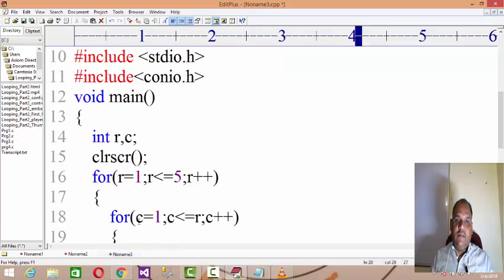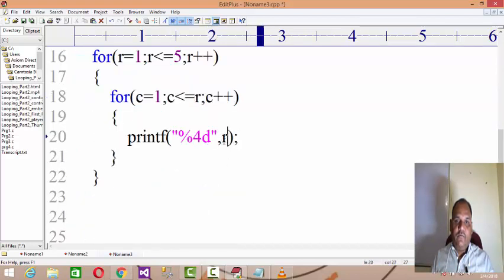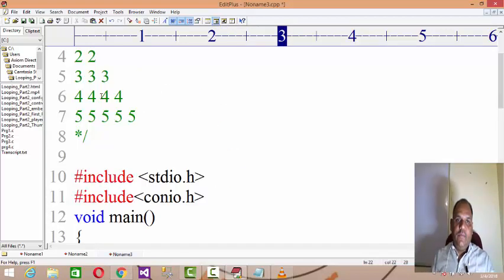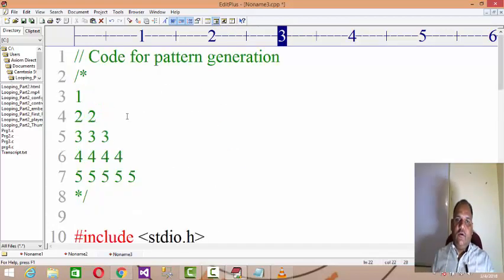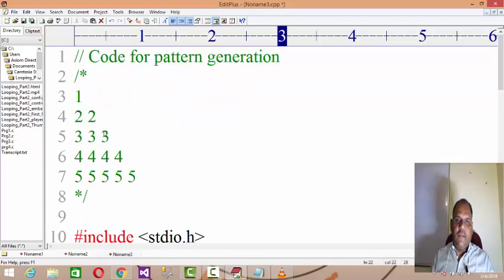The column is incrementing from 1 to 2 and then 1 to 3, but what you have to print is the value of r. So after the first line you go to the new line. The first row will print 1, the second row will print 2 two times, and 3 three times likewise. So you get the pattern like this, right? Let us change the pattern now. If you test this code, you get this pattern.